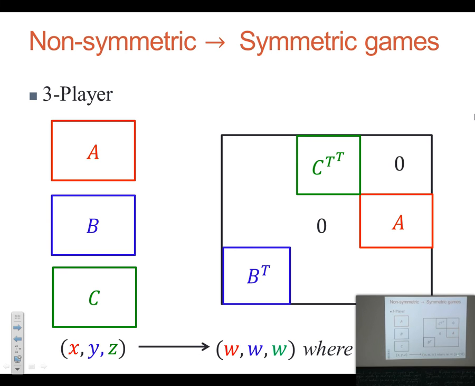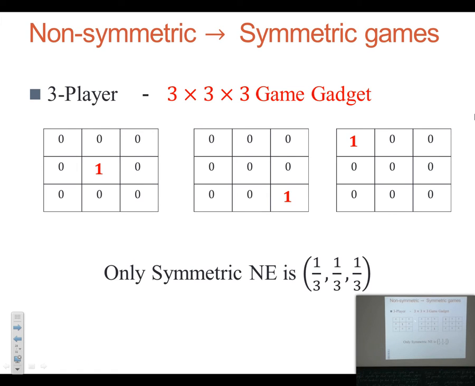We cannot make sure that all these sub-vectors are also non-negative. So this is the difficulty in getting such a reduction from non-symmetric to symmetric. So for that, we construct a gadget. It's a simple gadget, a 3 cross 3 cross 3 gadget. So I am representing the tensor as these three matrices.